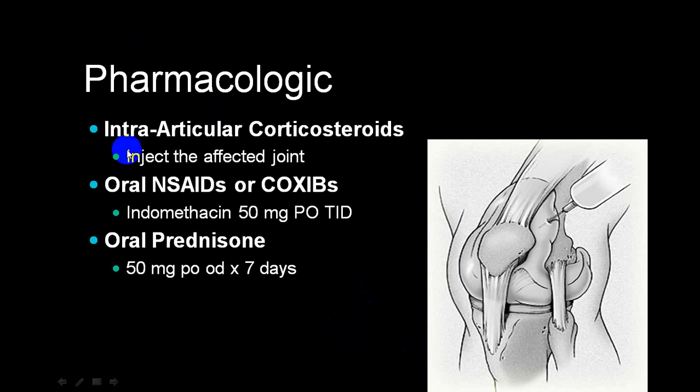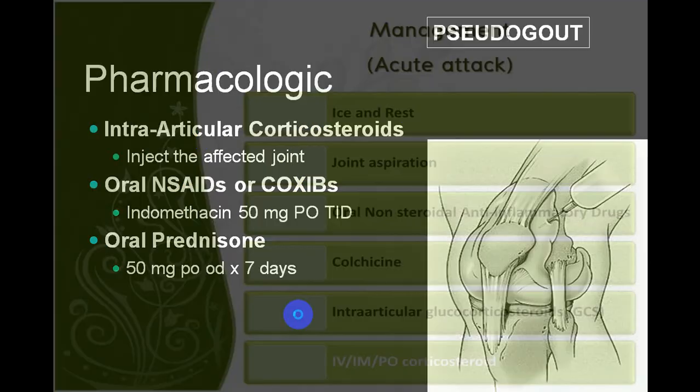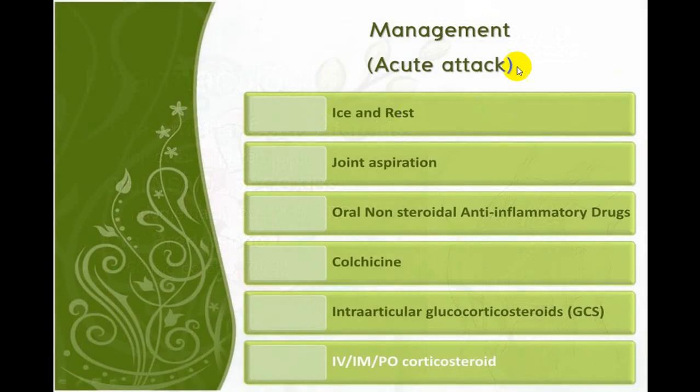The commonest treatment given is intra-articular steroids. You can use symptomatic treatment in the form of NSAID or COX-2 inhibitors and put them on oral prednisolone, usually for a short period to relieve the acute inflammation. So management is usually local: ice, rest, joint aspiration, local steroid or oral steroids.